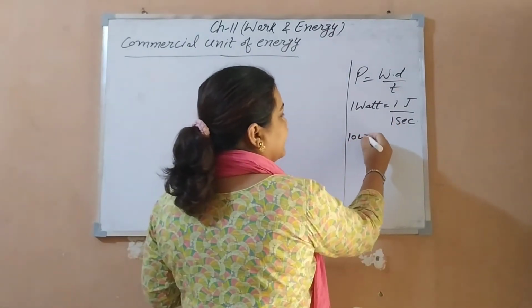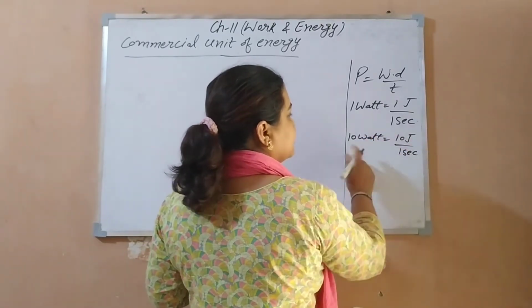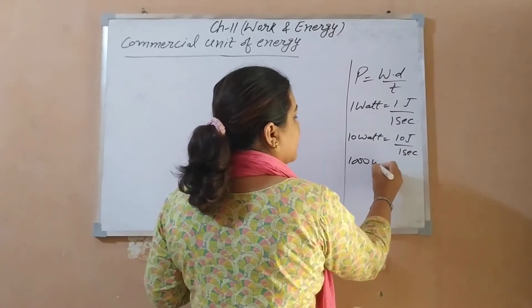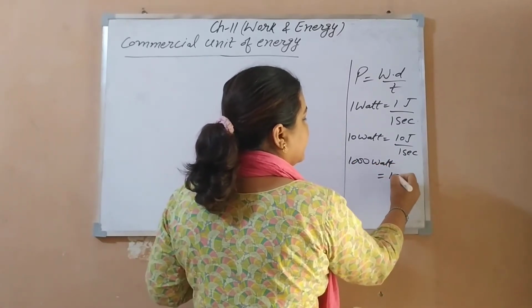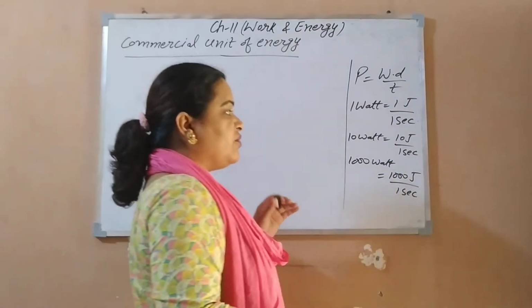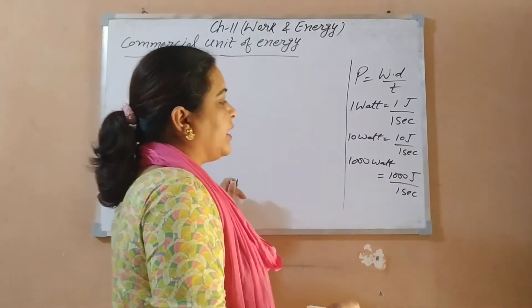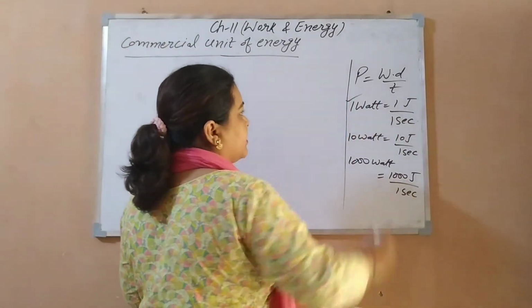If you want to write 10 watt, what will you write? 10 joule upon 1 second. Similarly, if you want to write 1000 watt, what will you write? 1000 joule upon 1 second. In this way we are using the standard relation of the watt with joule and second.